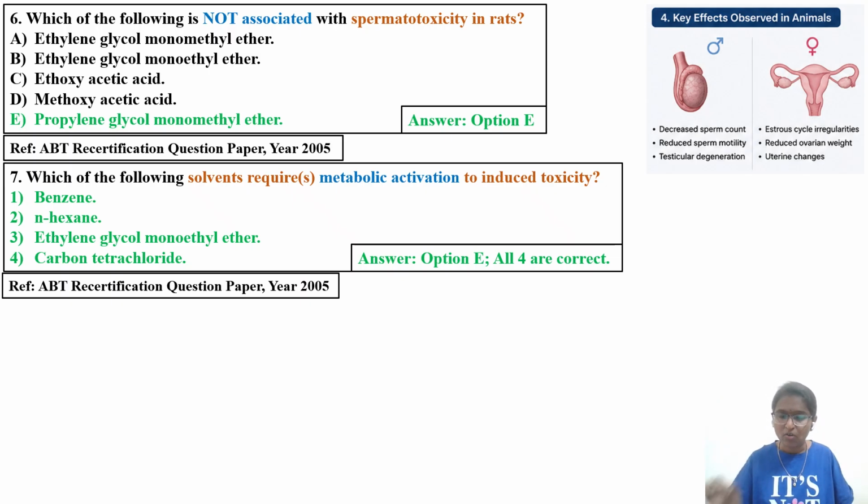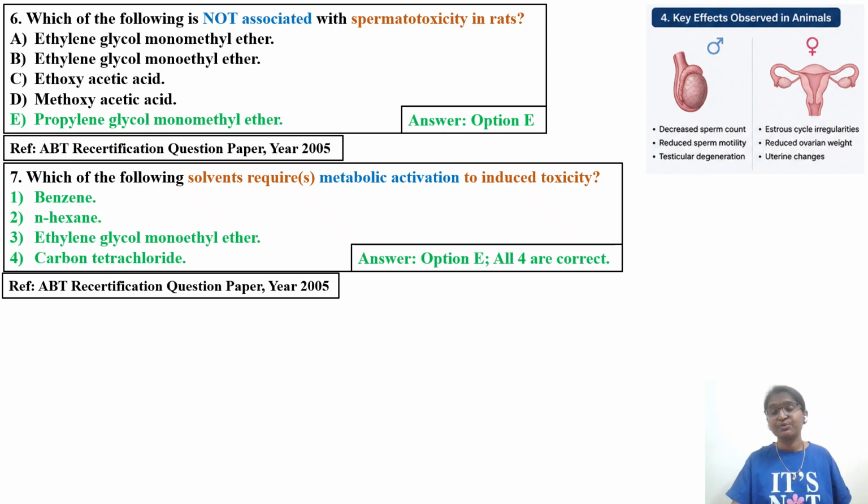You have to remember. In the options, almost all are glycols. And if you look at ethoxyacetic and methoxyacetic acid, they are not glycols. They are the metabolite products of these particular glycols. So like this also they'll try to confuse us. You have to remember, there's no other way. Even today glycol disasters are still taking place, whether in Africa or in India, also Jammu, where some of the cough syrups contaminated with these glycols caused a number of children to die because of acute kidney injury. So it is still a topic for the FDA to ask regarding glycol toxicity in the exam.